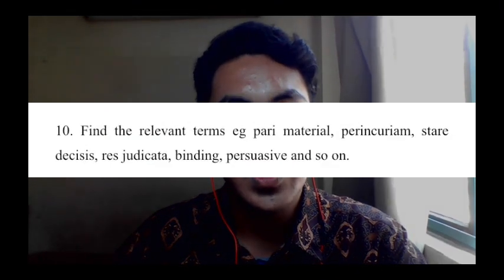And for the last issue, pari materia means dealing with the same subject matter, where 2 or more statutes are in pari materia, which may be interpreted by reference to the others. Per curiam is a decision reached by carelessness or mistake and can be avoided. Stare decisis refers to the doctrine of judicial precedent. Res judicata is basically similar to the criminal law concept of double jeopardy but in a civil law setting, and binding precedent is a precedent which must be followed by all courts under the common law legal system.